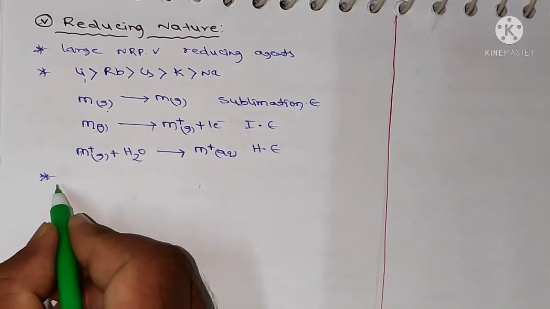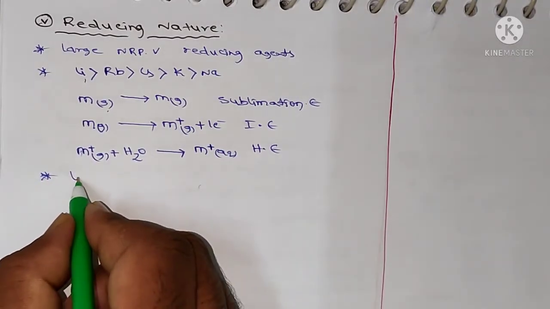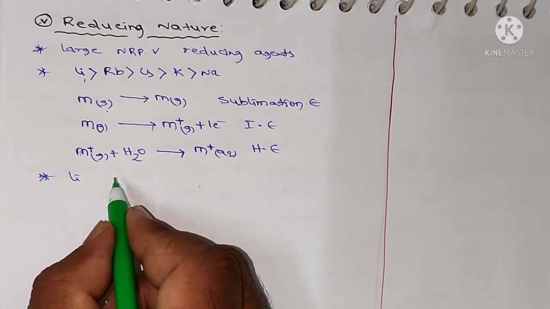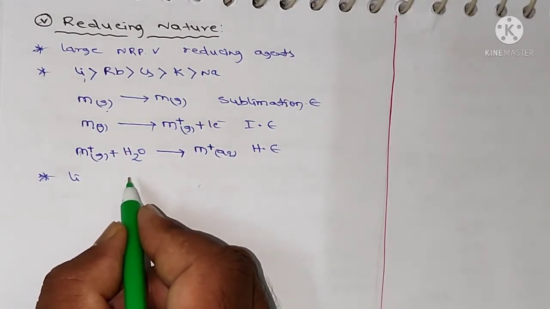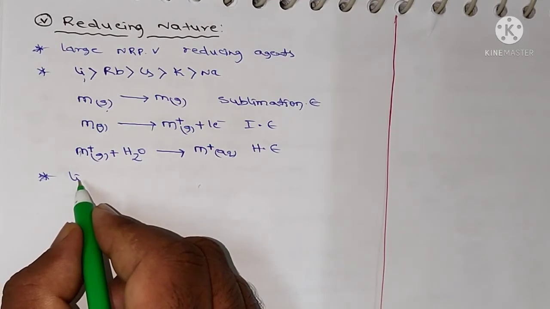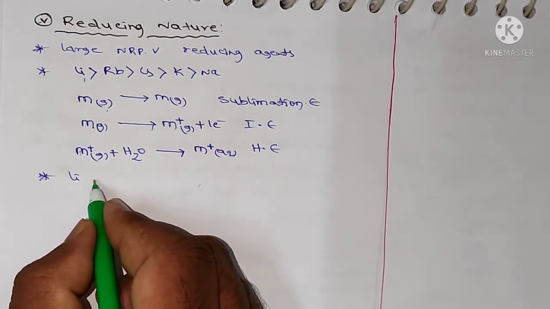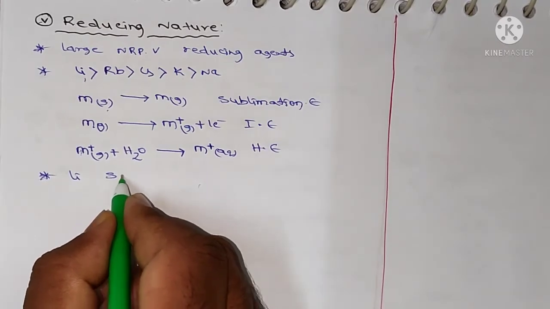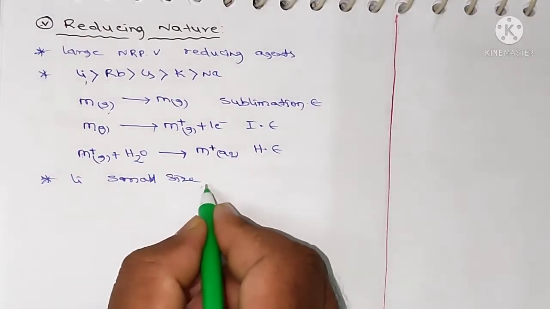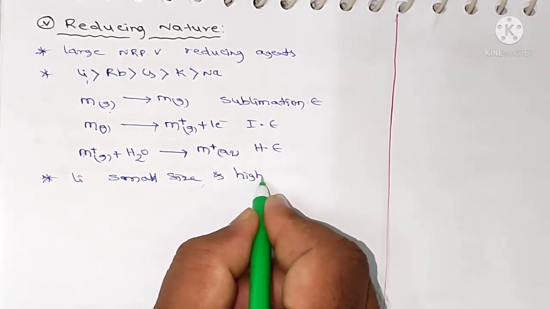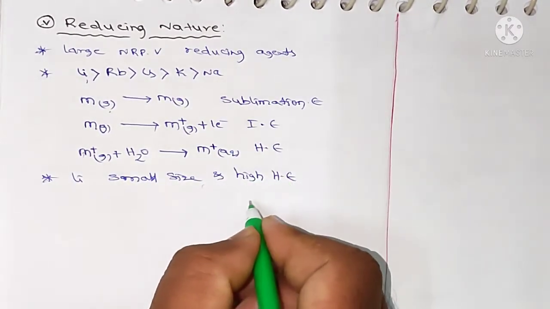Lithium has a small size and high hydration enthalpy, which leads to high reducing power. So lithium has high reducing power because it has small size and high hydration enthalpy.